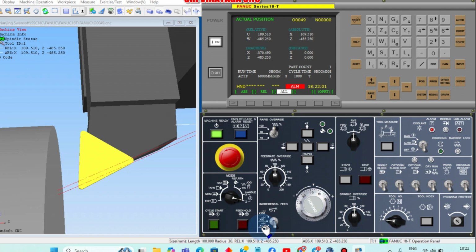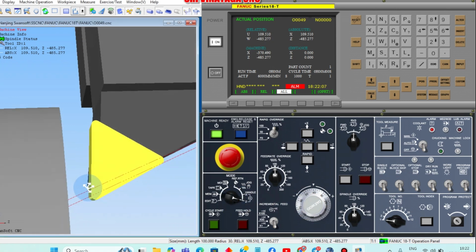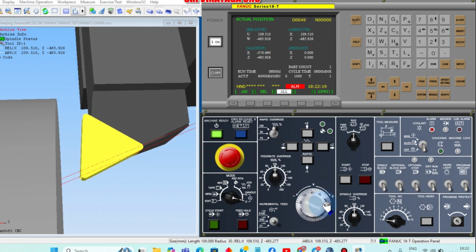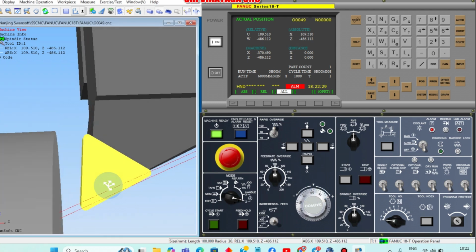If it's x1, each division will be 1 micron. This is the advantage of handle mode. We can move the axis in 100 micron, 10 micron, 1 micron. Now go to 10 micron. We can move slowly, each and every division will be 10 micron, that is 0.01.